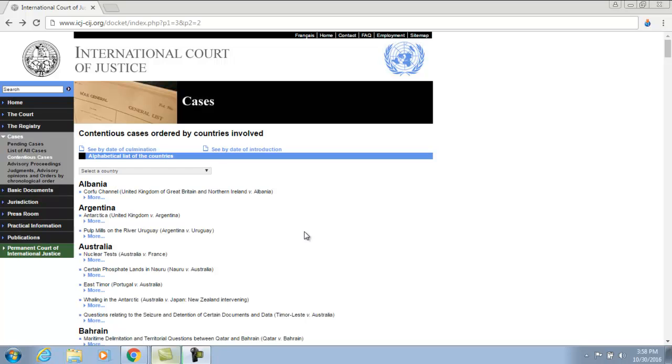The International Court of Justice is primarily concerned with civil disputes between two member states. If you are interested in criminal law issues, as I previously mentioned, the examples of crimes against humanity or war crimes, you want to take a look at one of the specialized international criminal law court systems that have been set up. One main example is the International Criminal Court, whose website can be found at www.icc-cpi.int.